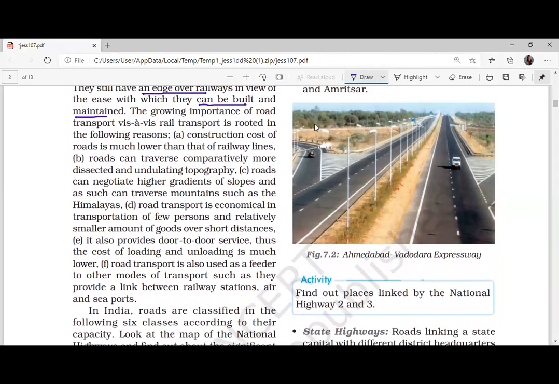Why is it important to have roadways? The first point is that the cost of construction is lower.